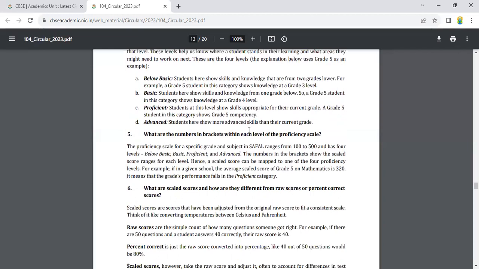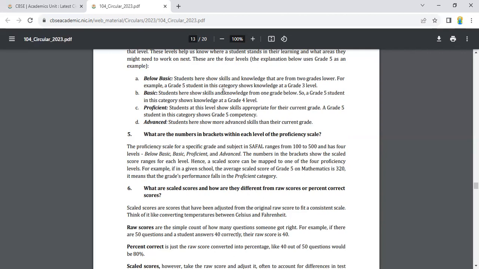Below basic: students show skills and knowledge from grades lower. For example, a grade 5 student in this category shows knowledge at a grade 3 level. Basic: students show skills and knowledge from one grade below. So a grade 5 student in this category shows knowledge at grade 4 level.